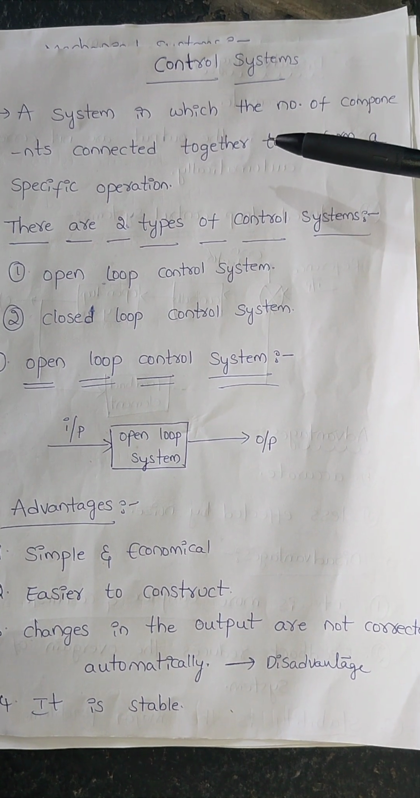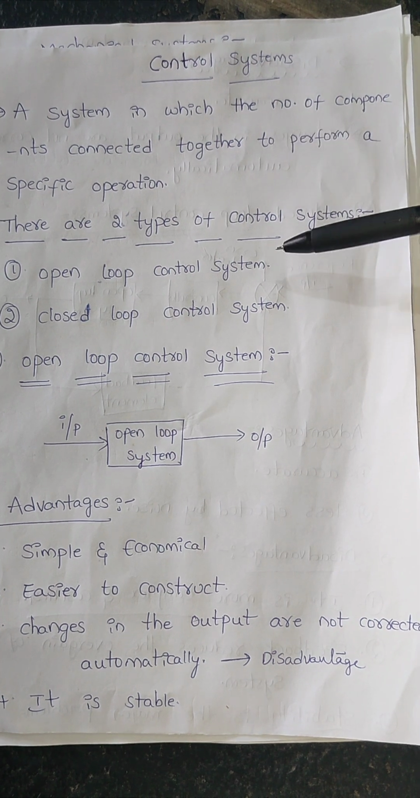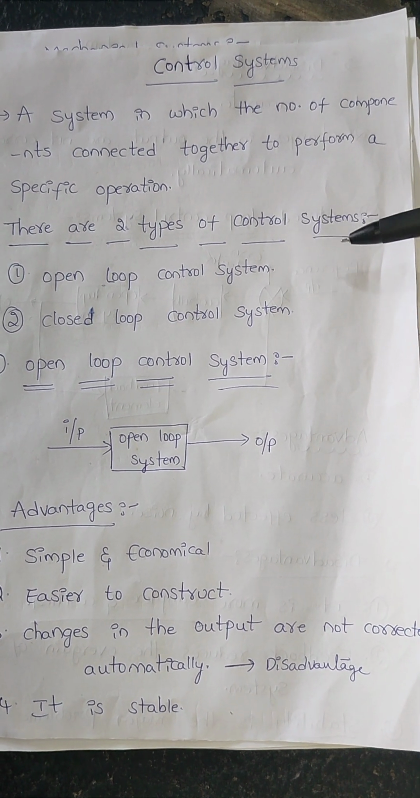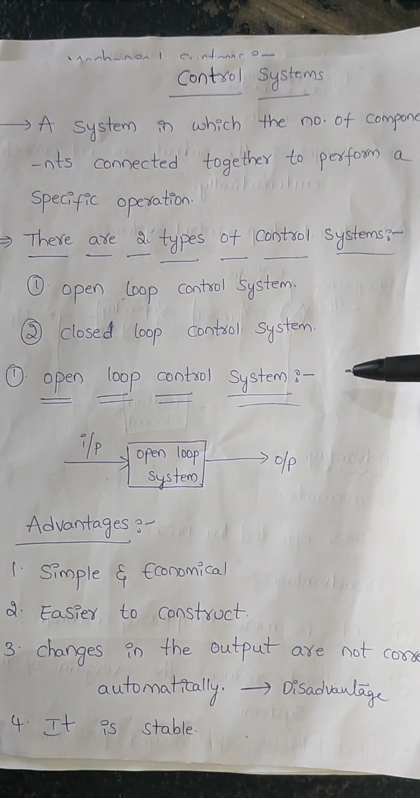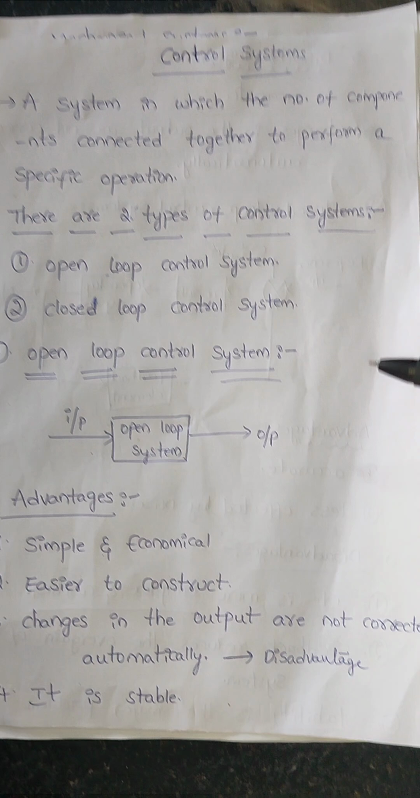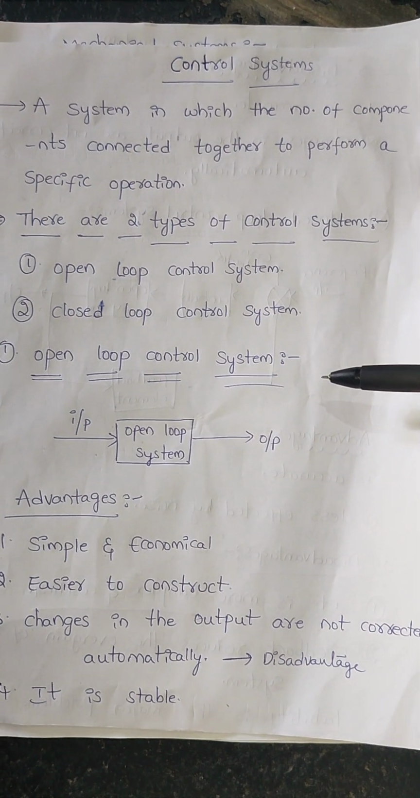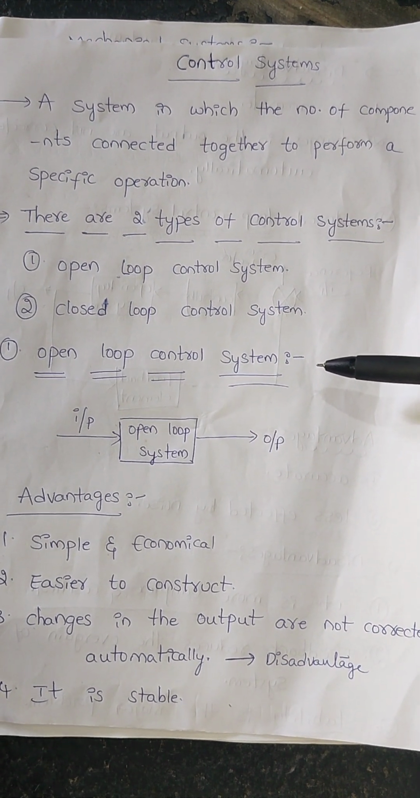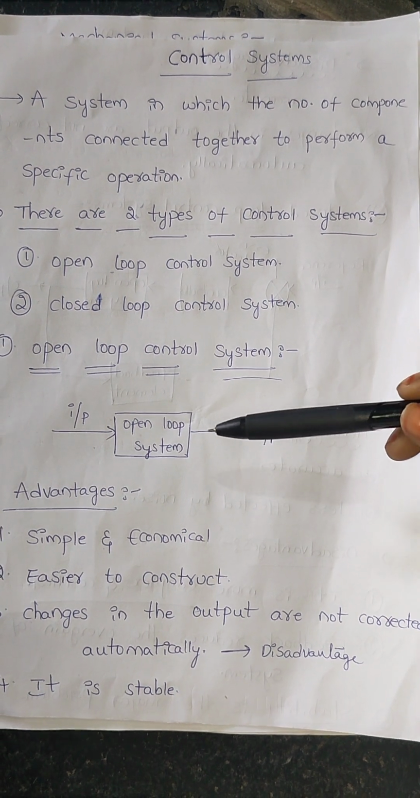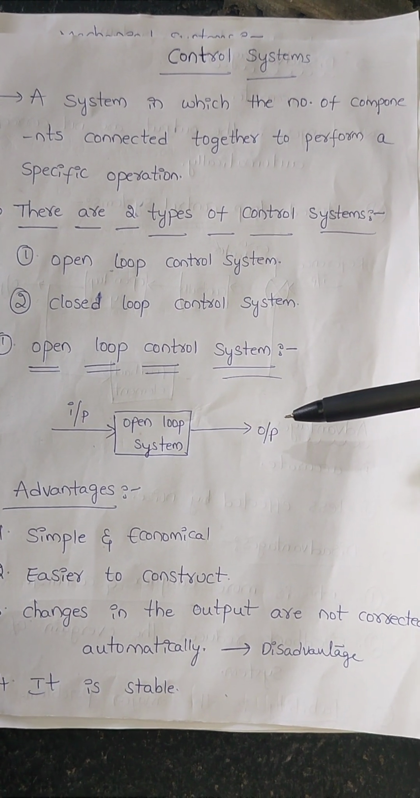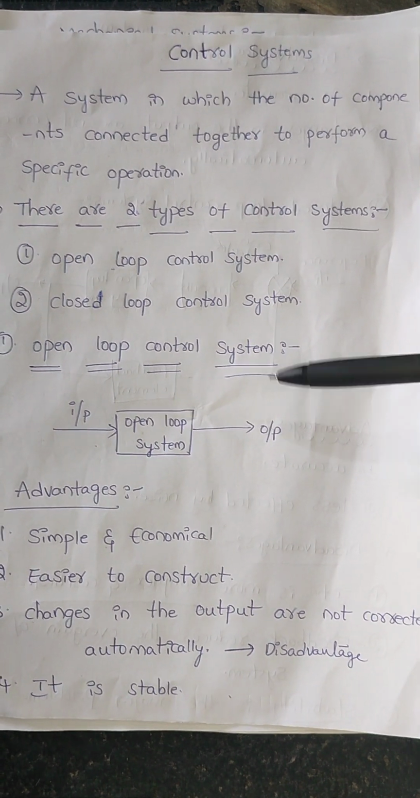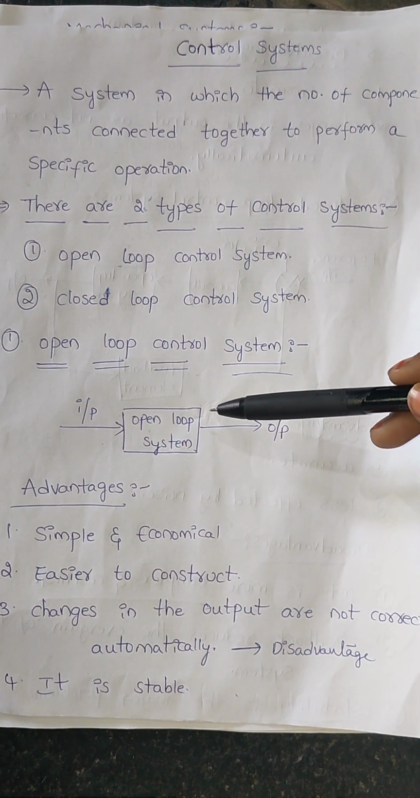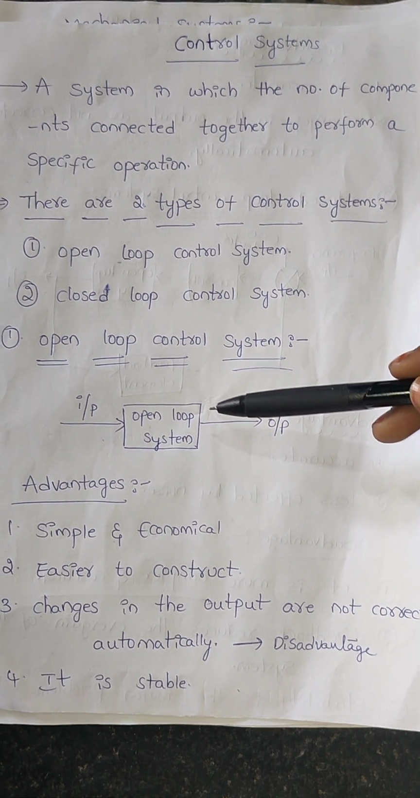Here control systems are classified into two types. That means there are two types of control systems. The first one is the open loop control system and the second one is the closed loop control system. An open loop control system consists of three elements. The first one is the input, and we get the output. We take the input and we get the output. In the middle we keep the system, and that is an open loop control system.